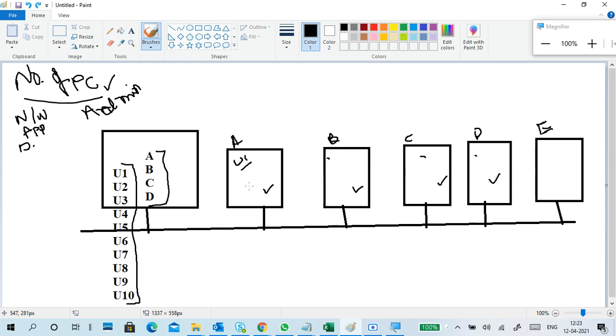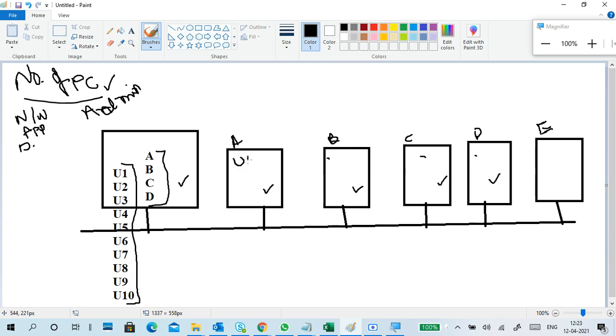But now the username and password are stored centrally, and authentication is also done by the central PC only. Remember, guys. Understand?